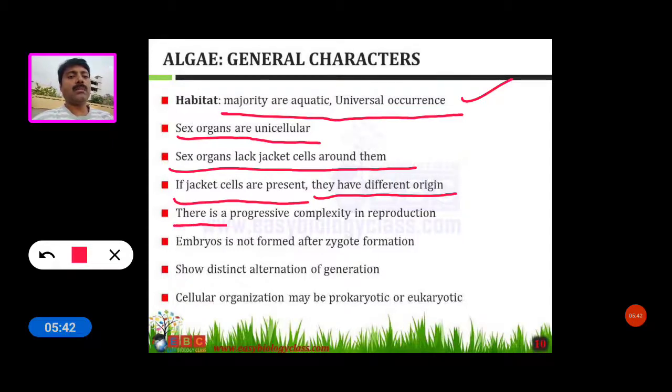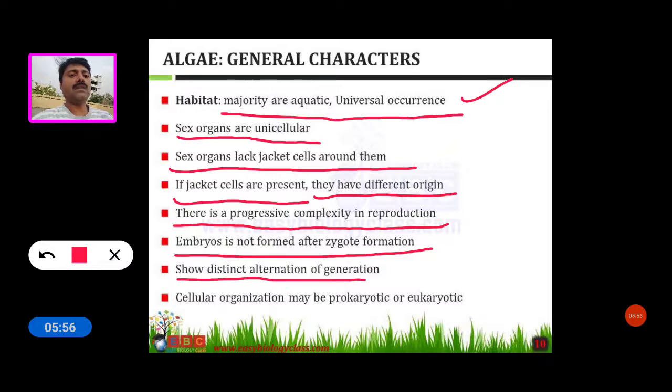There is a progressive complexity in reproduction. Embryos are not formed after zygote formation. They show distinct alternation of generation, and cellular organization may be prokaryotic or eukaryotic.